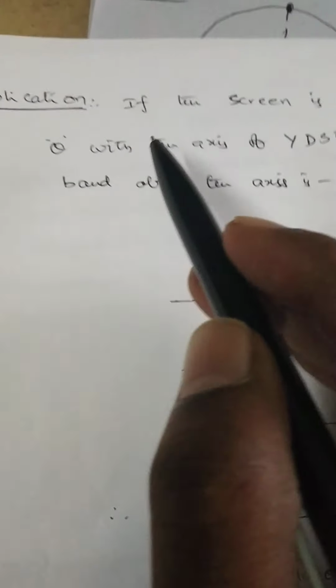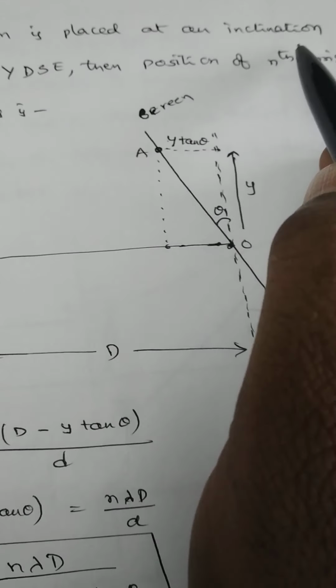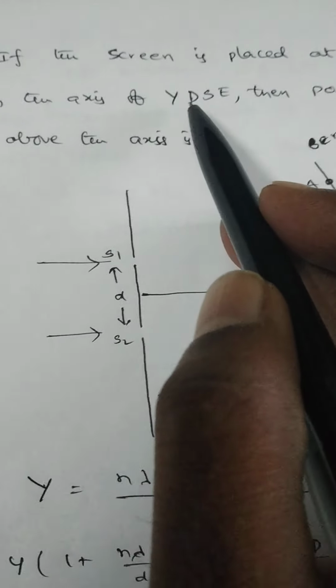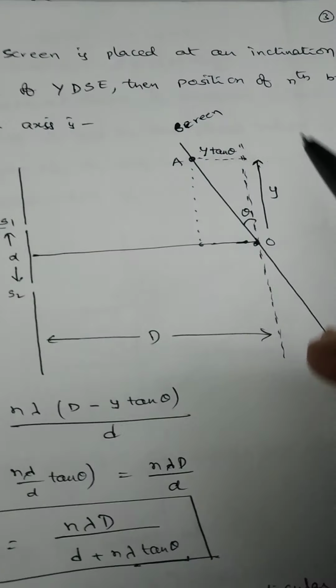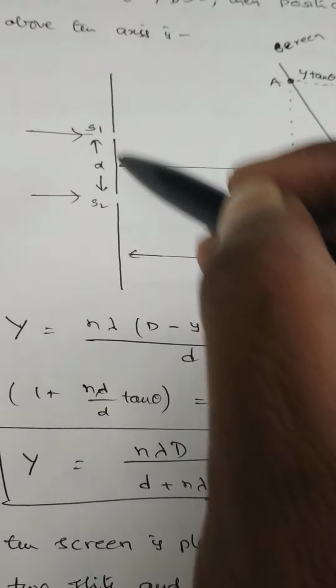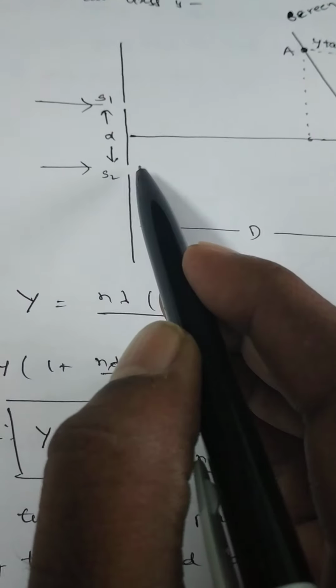Next one more application. Suppose the screen is placed at an inclination theta with the axis of YDSE, then the position of the nth bright band above the axis is, this is the situation, see here clearly. S1, S2, two slits and D, a parallel beam of light may be incident like this.